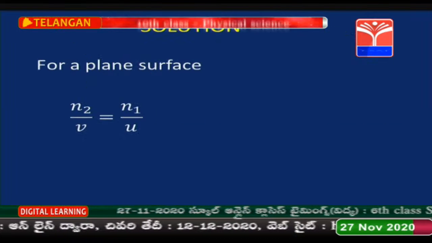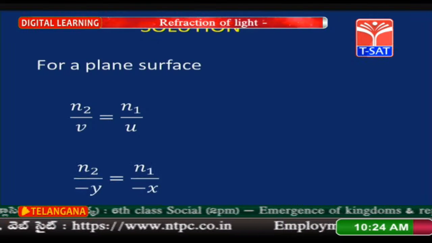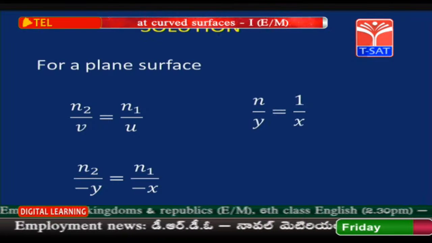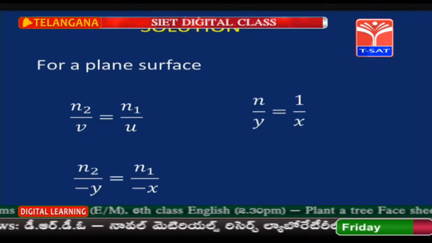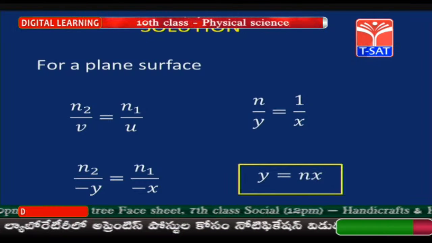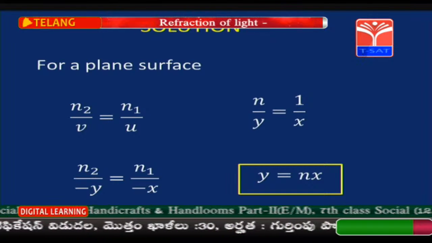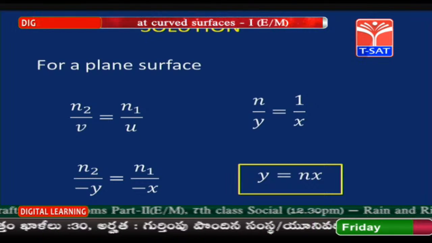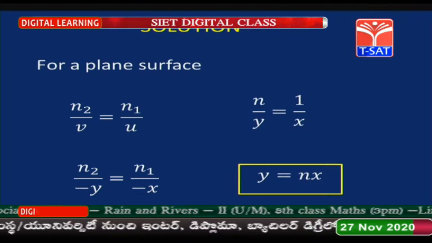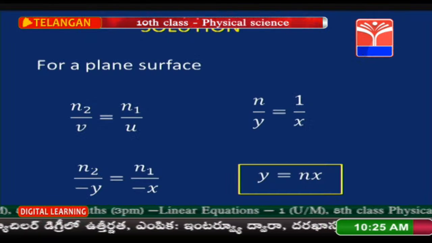For a plane surface, n2 by v is equal to n1 by u. n2 by v is minus y, and n1 by u is minus x. So, n by y is equal to 1 by x. So, y is equal to n into x, where n is the refractive index of water. From this it is clear that the distance of the image of the bird is going to be more than the object distance. That means the bird appears to be at more distance than its actual position.